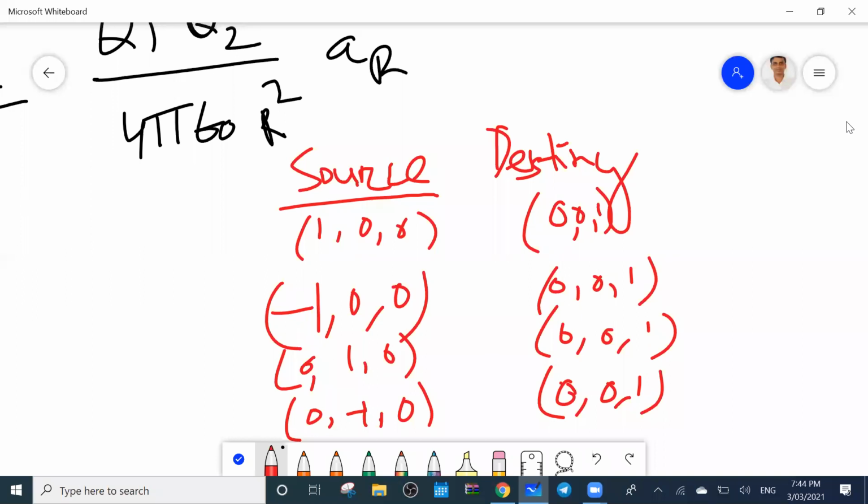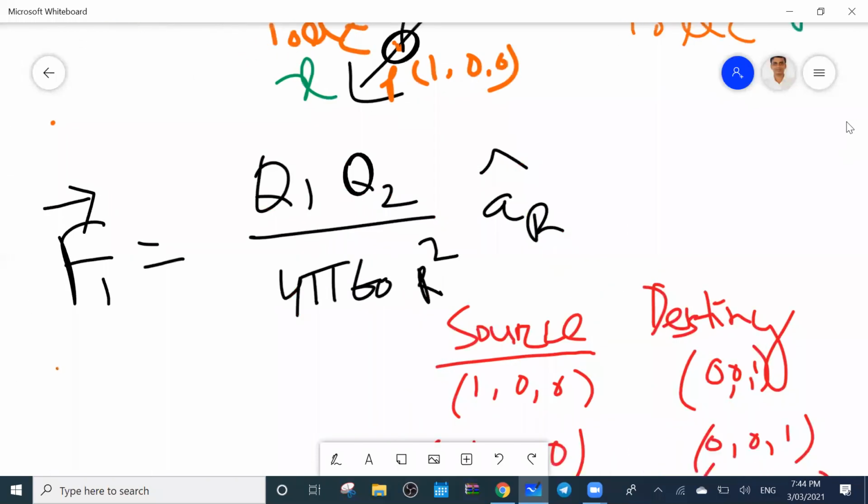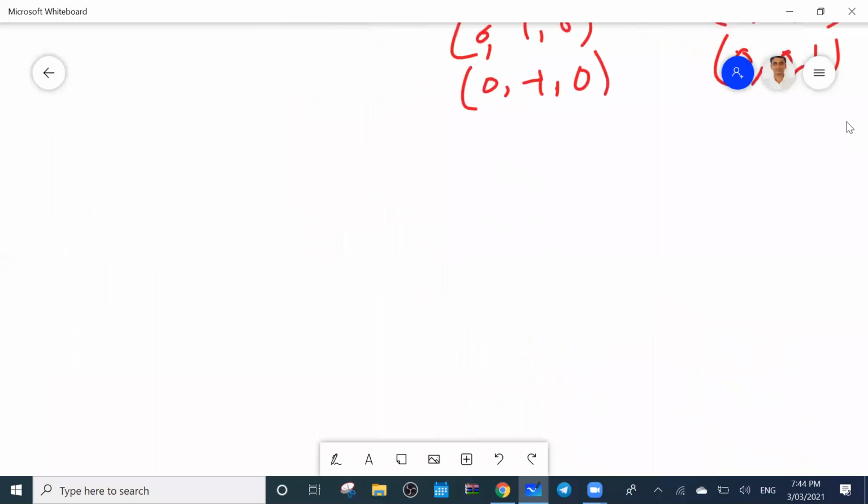AR1 for unit vector 1. Suppose I will write here AR1. This is for the AR1 case. So 2 points you got.